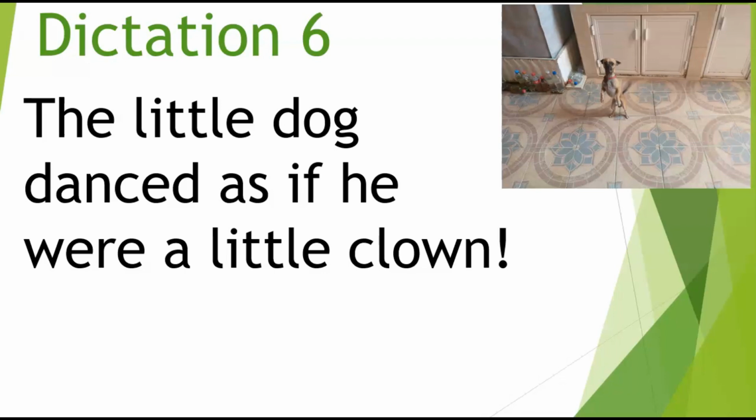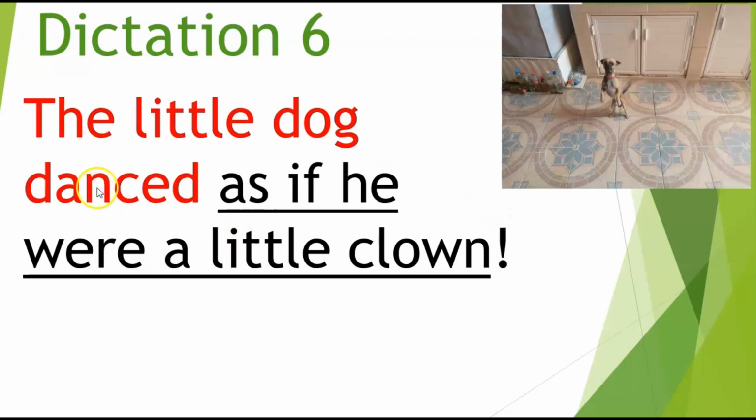And can you find the dependent clause? It is right here. So we have the little dog danced. That's the independent clause. And then as if he were a little clown. That's the rest of the sentence.